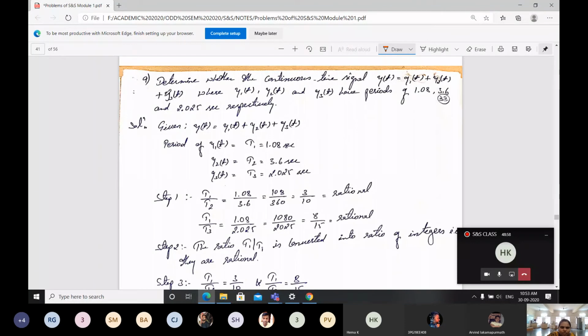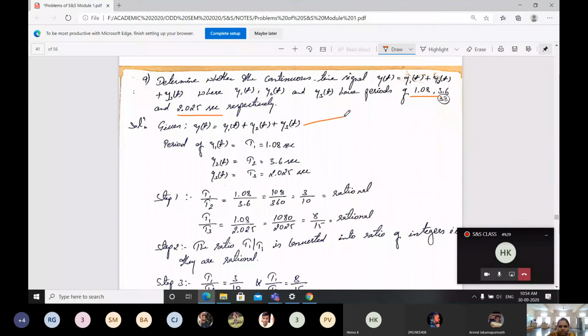The next problem is to determine whether the continuous time signal, given as y of t, consisting again of three signals, y1 of t plus y2 of t plus y3 of t, is periodic, where y1 of t, y2 of t and y3 of t have the periods 1.08, 3.6 and 2.025 seconds respectively.